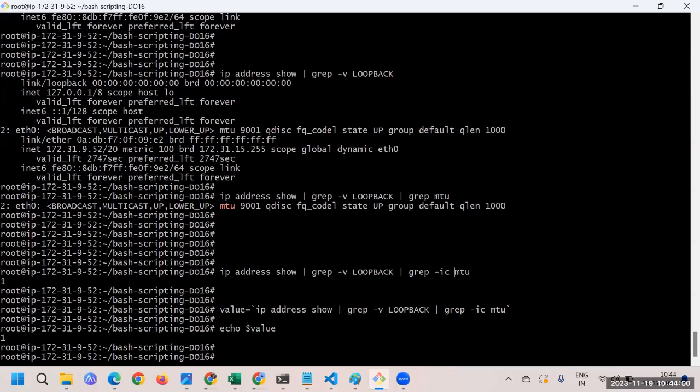Whenever you would like to store the output of any command, even a complex command, in one single variable, what you're going to do is put backticks around that particular command, however complex the command is. Now the execution of this will happen first, you will get the desired result, and that value will get assigned and stored here. That is what you can see. Exactly what we wanted, that interface number, we have stored in a variable. Great.